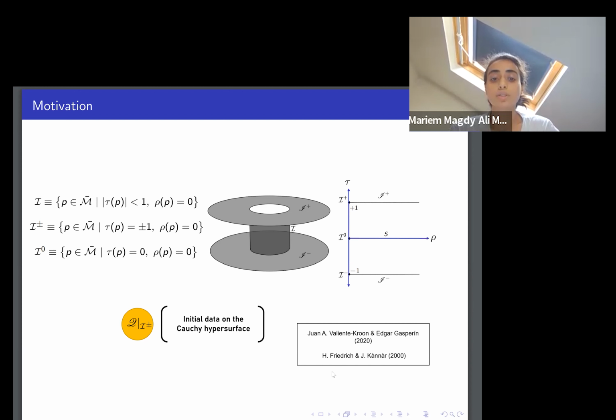The techniques that we use in our work are mainly related to two papers. One is by Friedrich and Kánnár, in which the expression for the Newman-Penrose constant in terms of initial data is obtained. The other is a paper by my supervisor Juan and Edgar Gasperín, in which they analyze the Newman-Penrose constants at the critical sets for spin-1 and spin-2 fields, and they show that there is no natural correspondence between the Newman-Penrose constants at past and future null infinity, unless the initial data are chosen to be time symmetric.